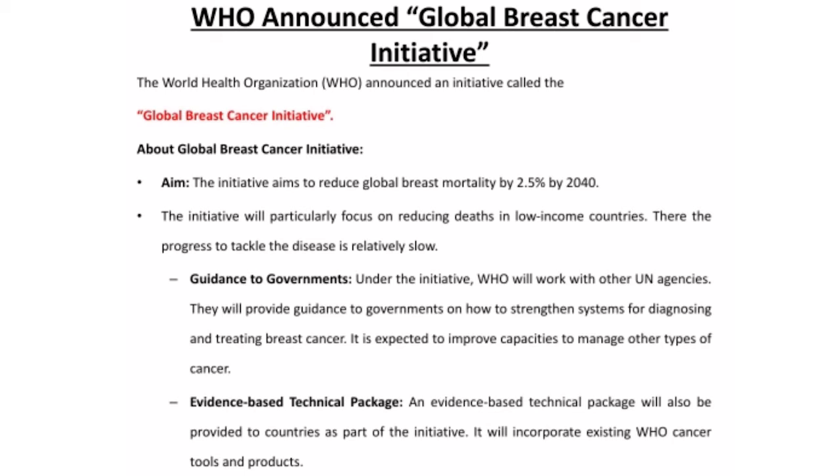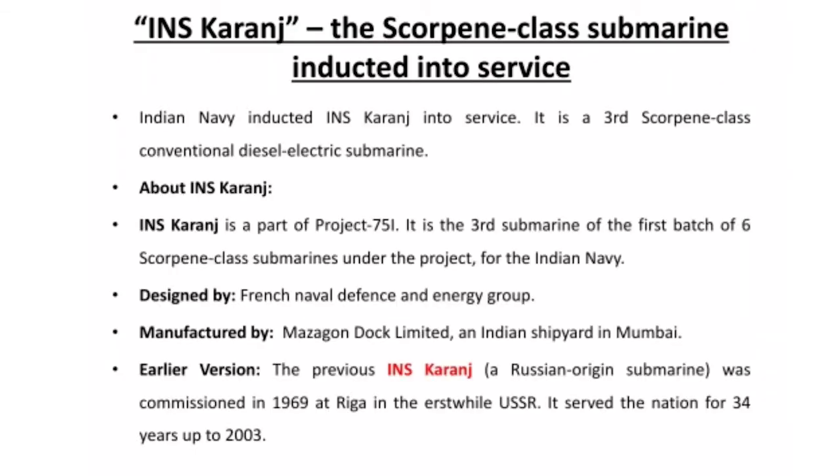We have concerns regarding countries. We have divided the countries likewise: developing countries, developed countries, and lower income countries. The progress to tackle the diseases is relatively slow. So the guidance needed by the governments is very high. An evidence-based technical package will be given through this WHO initiative, so that we can reduce breast cancer by 2.5% by 2025. So next one is an interesting one.